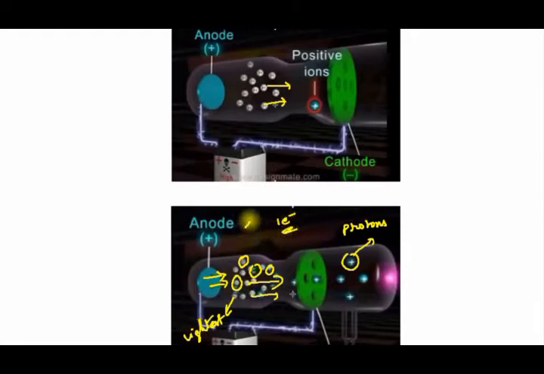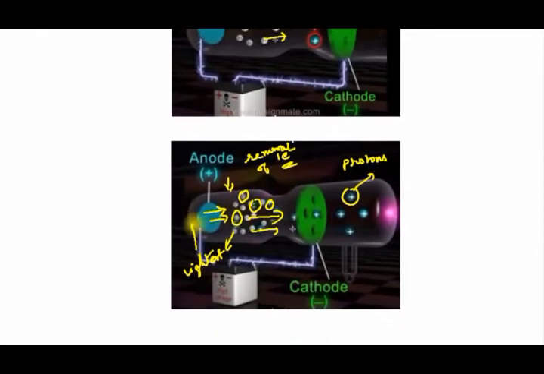A proton is formed by the removal of an electron from a hydrogen atom. According to Goldstein, when he applied high voltage to hydrogen gas taken in a discharge tube, the electrical energy from the applied source removes the electron from the hydrogen atoms. After removal of an electron from a hydrogen atom, a positively charged particle called a proton is formed.